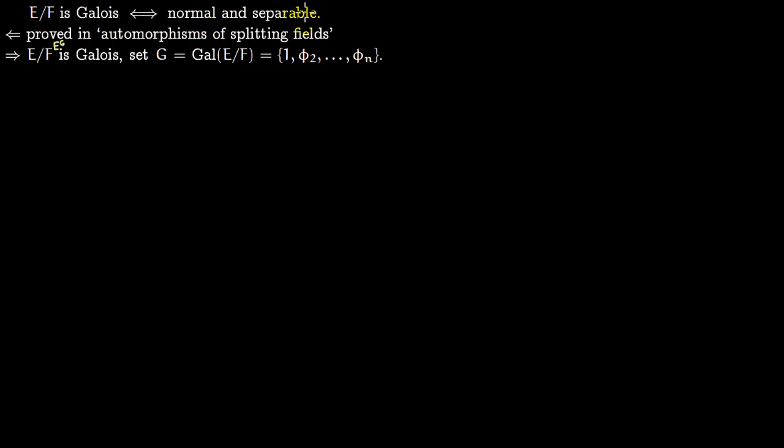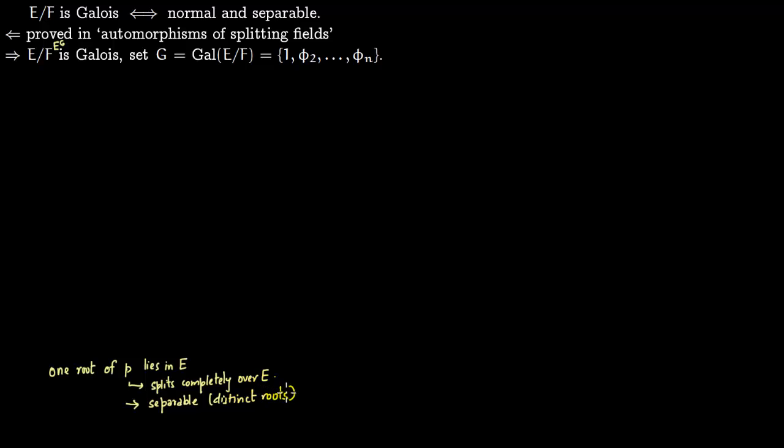To prove that it is normal and separable, what we want is a polynomial p(x) over F, and we will say that one root of this polynomial p lies in our field E. Then we have to show that p splits completely over E, which means that E is normal, and then we have to also show that p is separable, that is, it has distinct roots. So this is what we need to show.